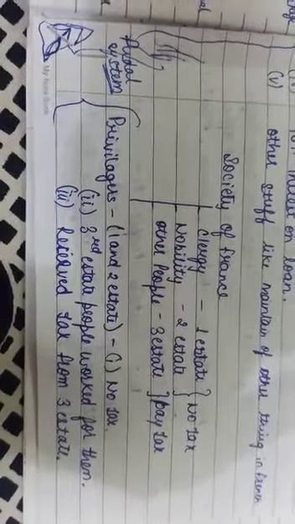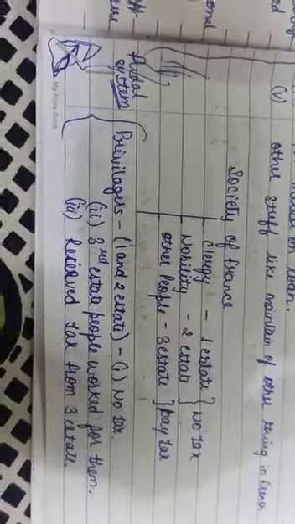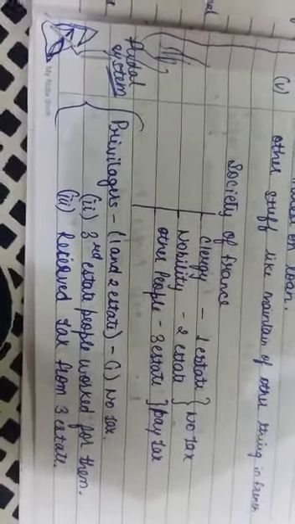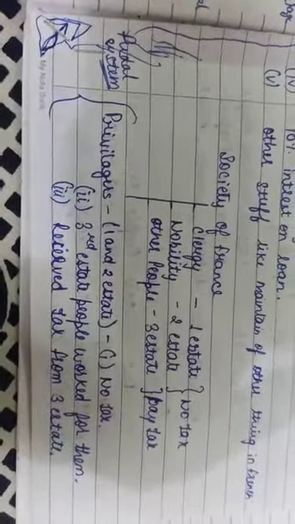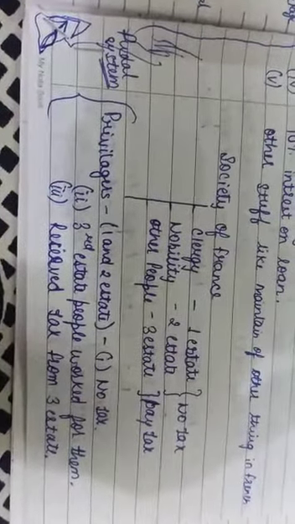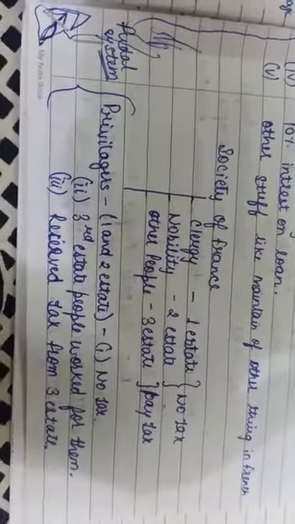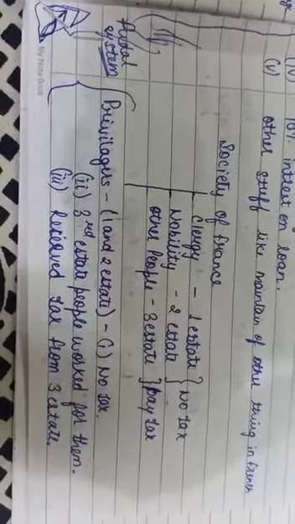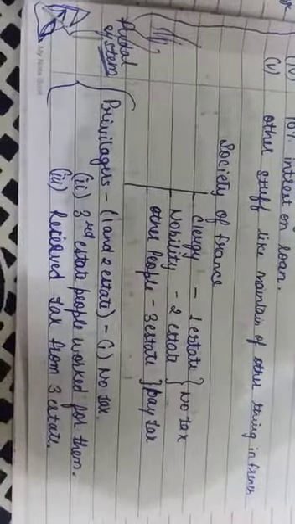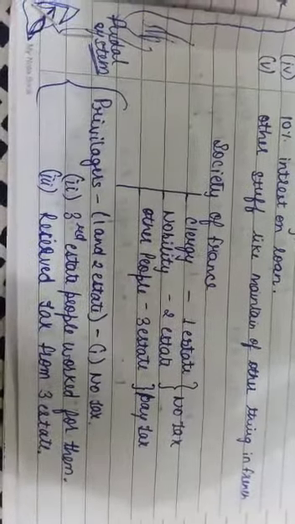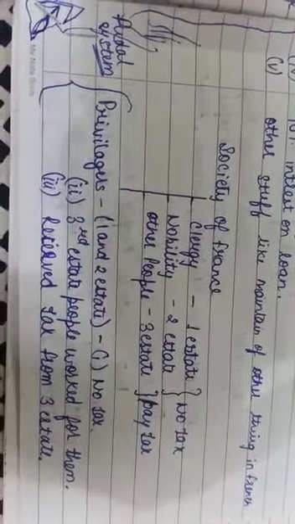So society of France was basically divided into a 3 caste system. As we all know, India was also divided in the caste system. The 4 caste system we have read in India, likewise French society was also divided into 3 castes. The first was the clergy, the first estate.